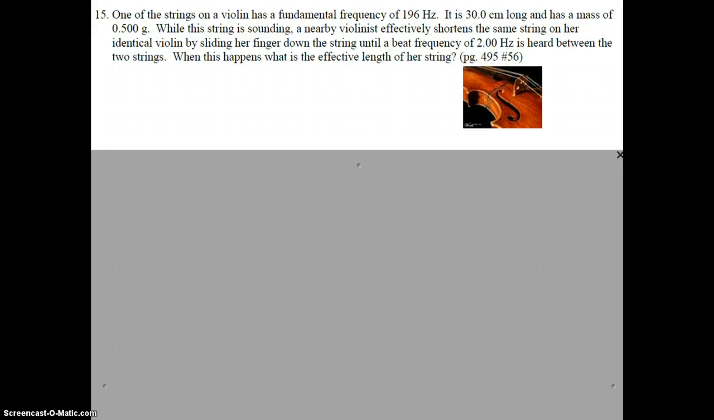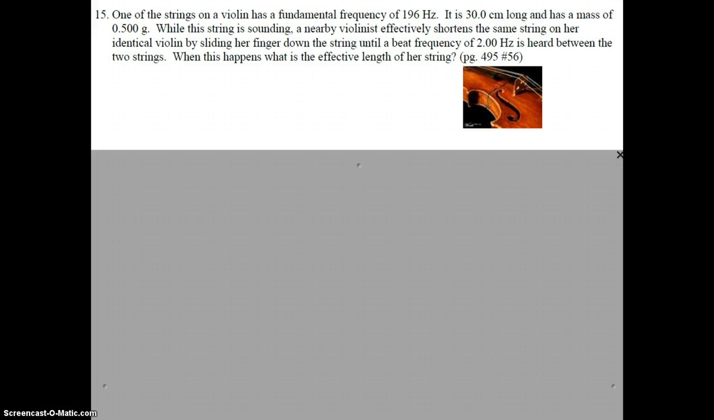Problem 15. One of the strings on a violin has a fundamental frequency of 196 hertz. It is 30 centimeters long and has a mass of 0.5 grams. While this string is sounding, a nearby violinist effectively shortens the same string on her identical violin by sliding her finger down the string until a beat frequency of 2 hertz is heard between the two strings. When this happens, what is the effective length of her string?